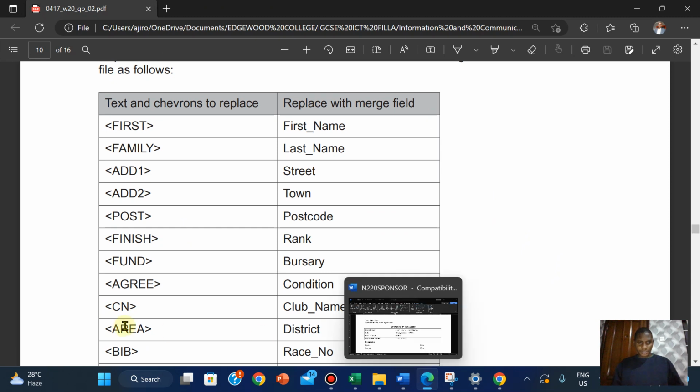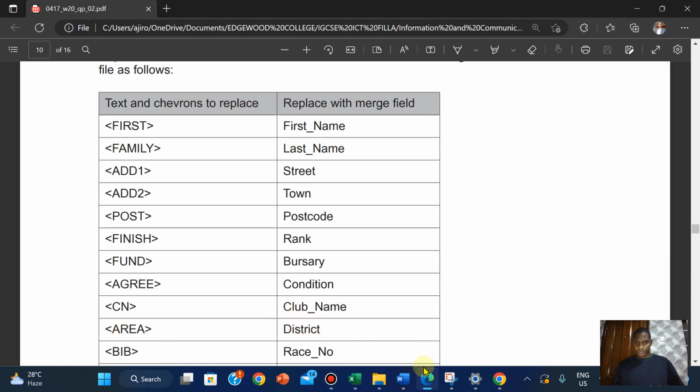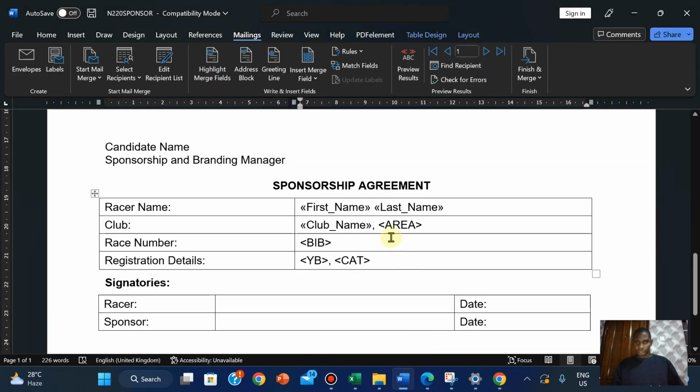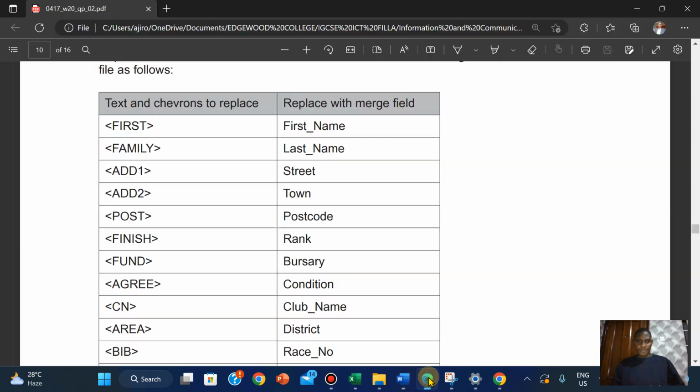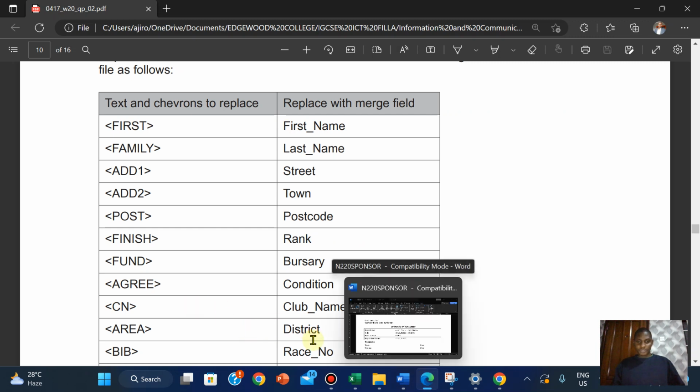Yep, area is district right here. So the area is going to be district. BIB is going to be race number.